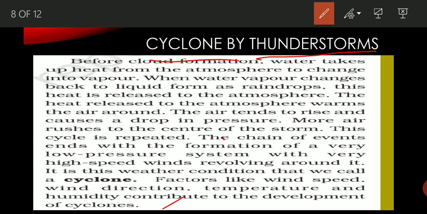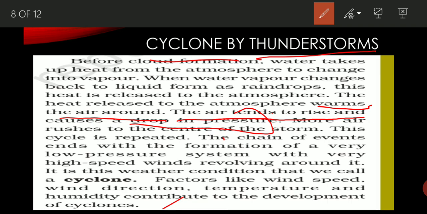The heat released into the atmosphere warms the air around, and the air tends to rise and causes a drop in pressure. As you know, when air moves in the upward direction, it always creates a lower pressure zone, a drop in pressure.